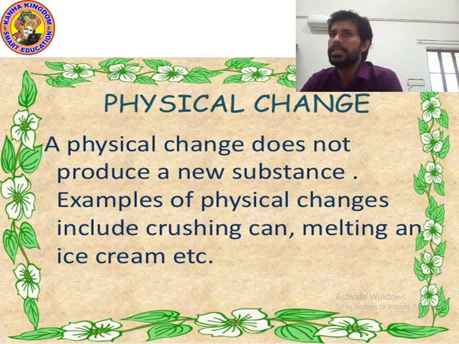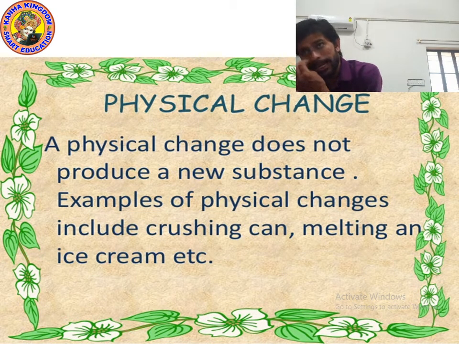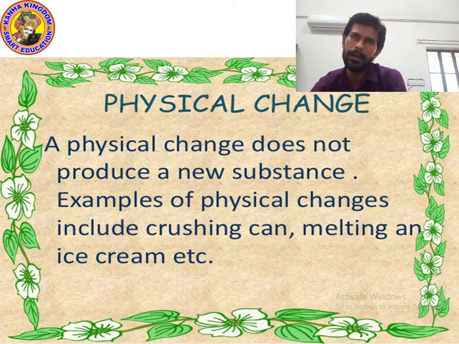Physical change. A physical change does not produce a new substance. Physical changes are reversible, and no new substance is formed. You can see crushing a can. When you crush a can or melt ice cream, these are examples of physical change. When you melt the ice cream, you get water, but from the water you can again get the ice cream by freezing it.